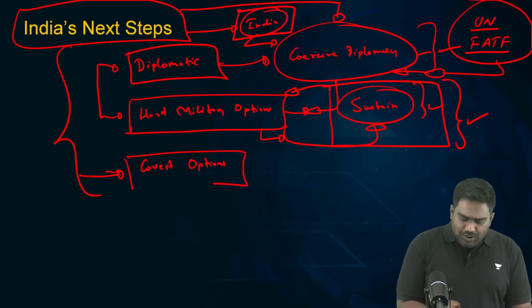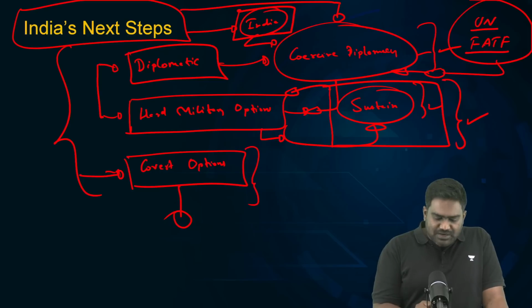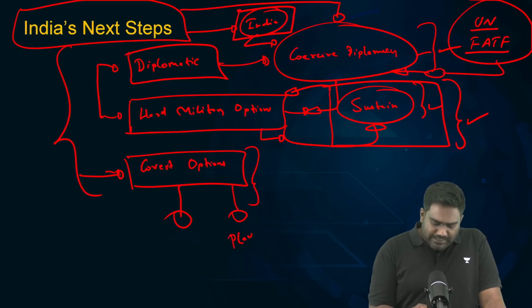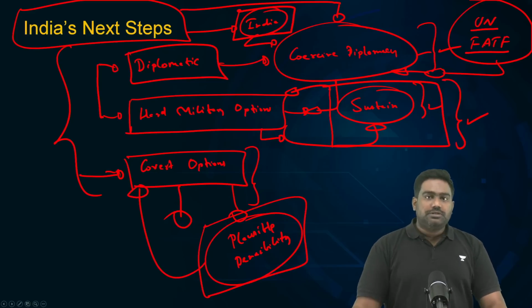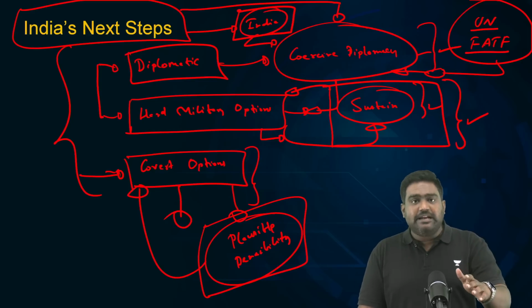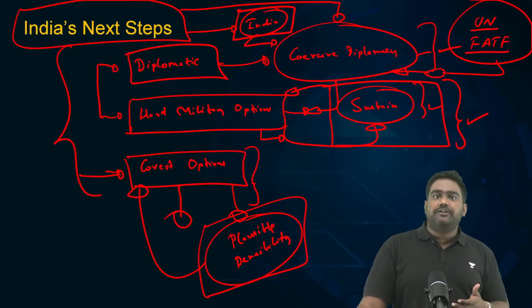Parallelly, covert operations. Never underestimate the power of covert operations. Covert proxy war gives you plausible deniability. You can plausibly deny your involvement. That's exactly what Pakistan has been doing. It will allow you to infiltrate terror groups, target the terror leadership, break their financing networks, target their logistics. And there is a precedent to this. India has done it in the past quite effectively.